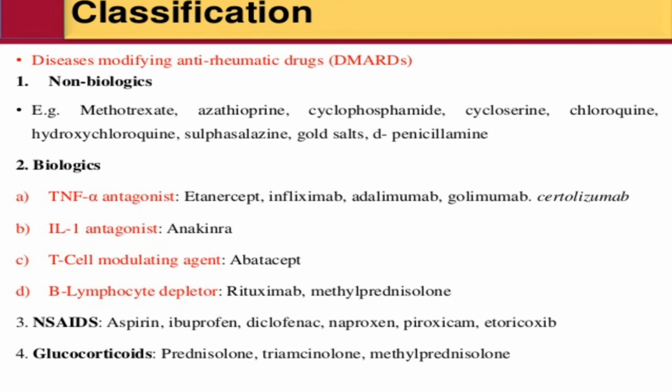Second biological: TNF antagonist, IL antagonist, T cell modifying agent, B lymphocyte depleter. NSAIDs means non-steroidal anti-inflammatory drugs, reducing inflammation and pain in the rheumatic diseases. Glucocorticoids.